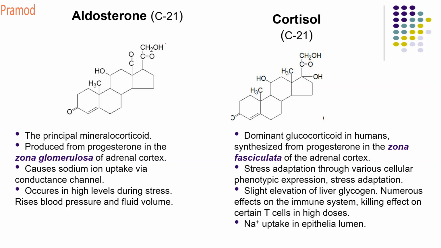So what is the use of cortisol? It is an example of a glucocorticoid. It is also synthesized from your progesterone, produced by the zona fasciculata of the adrenal cortex. Stress adaptation through various cellular phenotype expression, slight elevation in glucagon, numerous effects on your immune system, killing effect on T cells on high doses, sodium uptake in epithelial liquid. So this is all involved in your stress metabolism, stress maintenance. This particular steroid plays an important role.